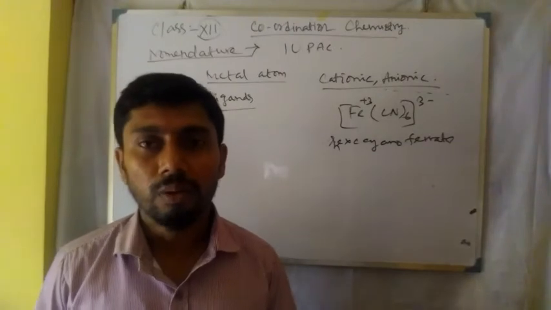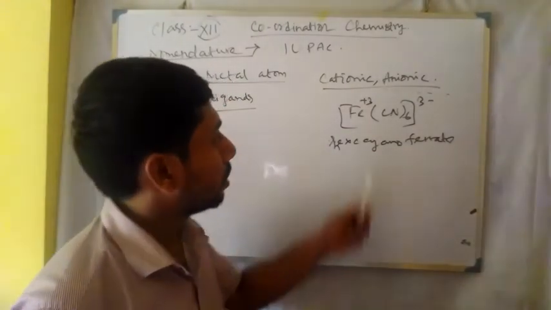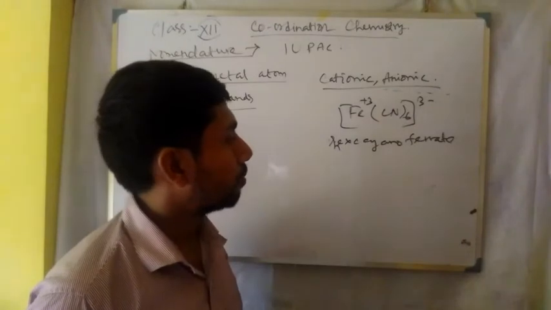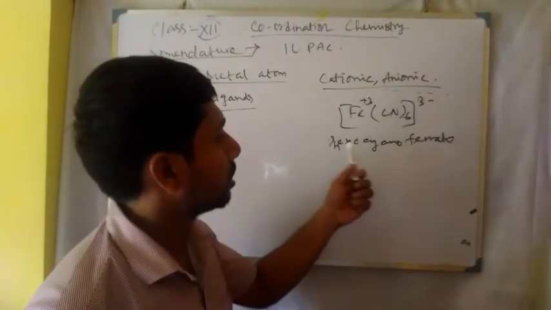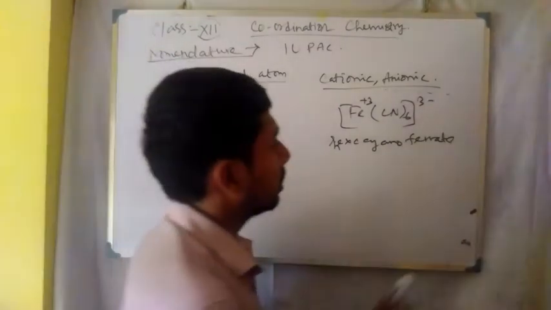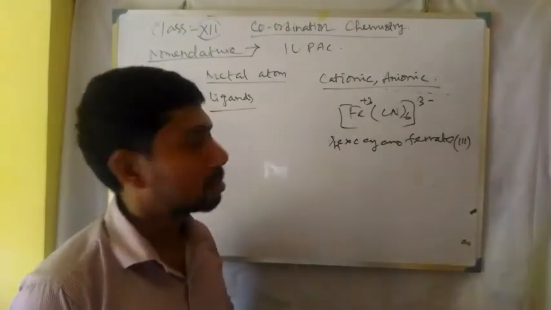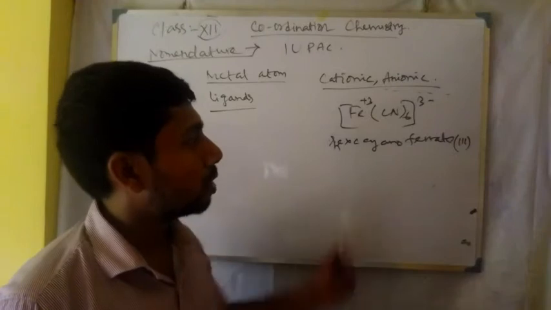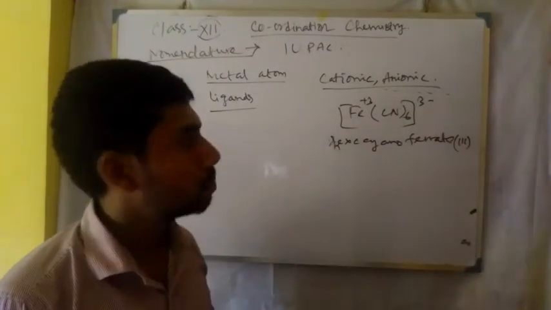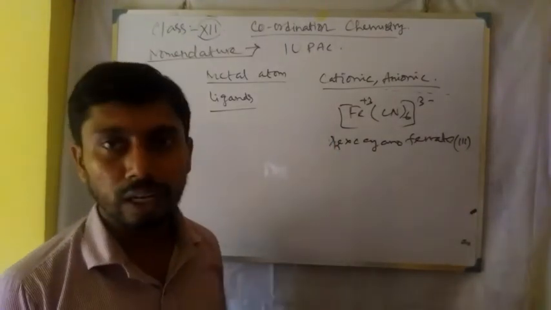Here first of all it is the anionic part. So for this reason it is hexacyanoferrate(III). I hope you understood that this species is an anionic type complex.